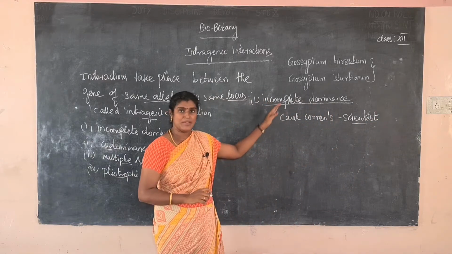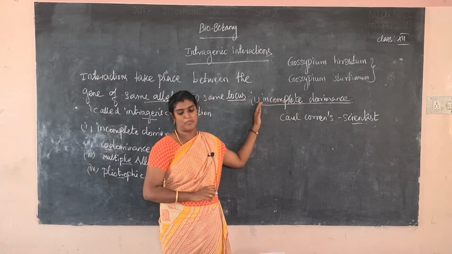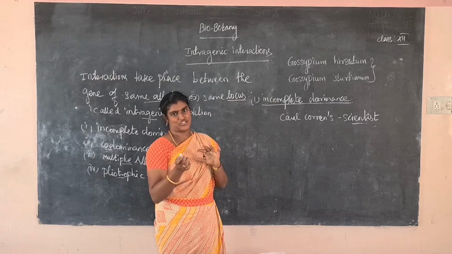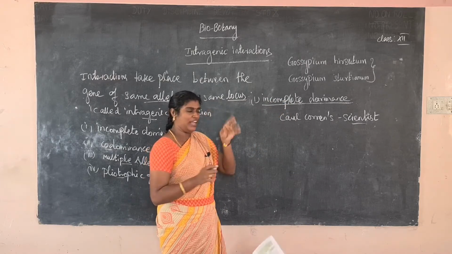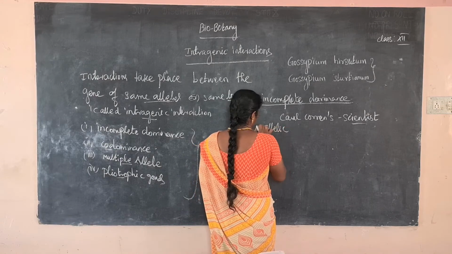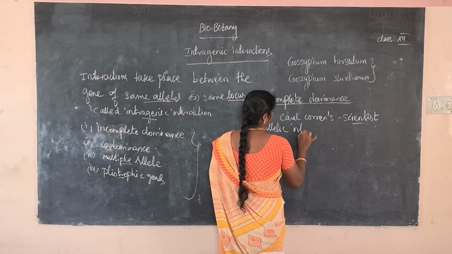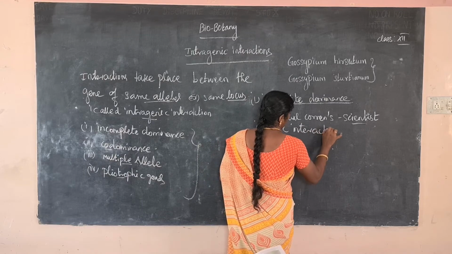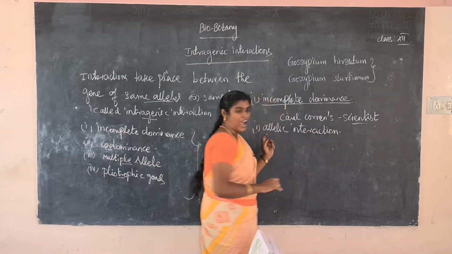First, what is the meaning of incomplete dominance? Incomplete dominance is an allelic interaction, an interaction only between alleles. First point, it is an allelic interaction.